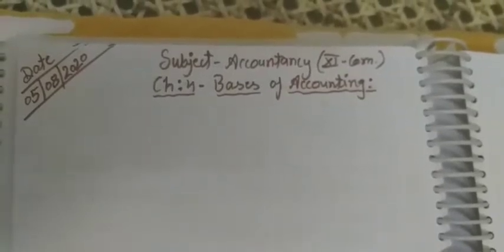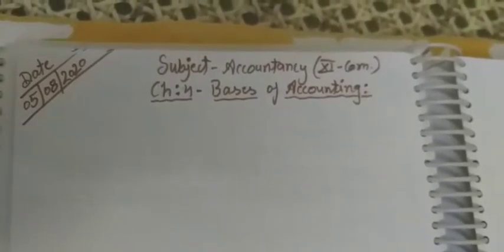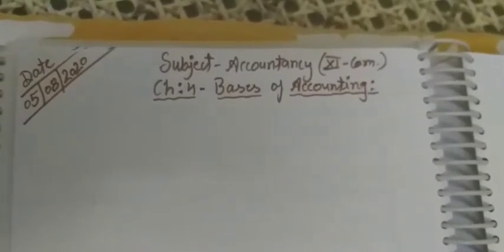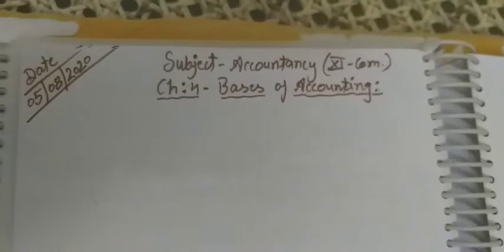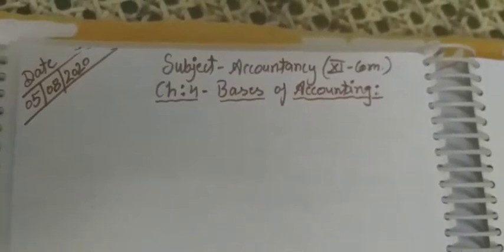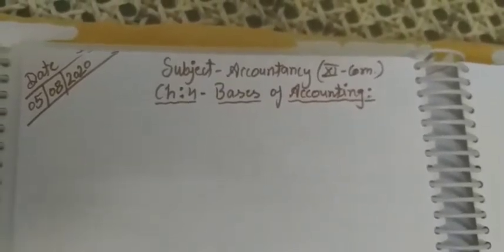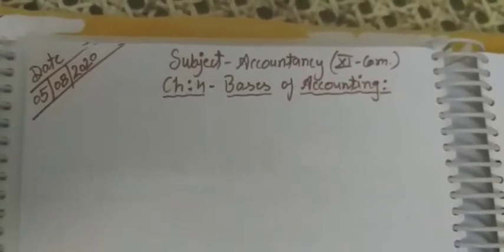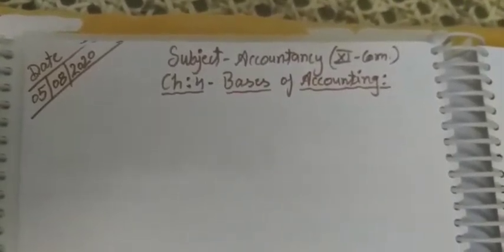First one is the accrual basis. In the accrual basis, a transaction may be recorded in cash as well as on credit. It means the transaction occurs today, but the settlement will be later. So that is the first basis, accrual.